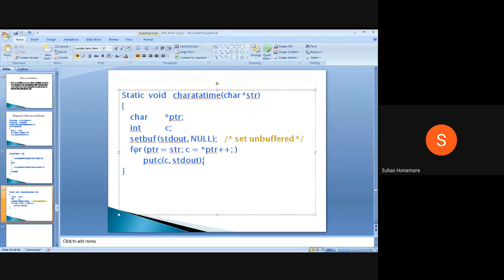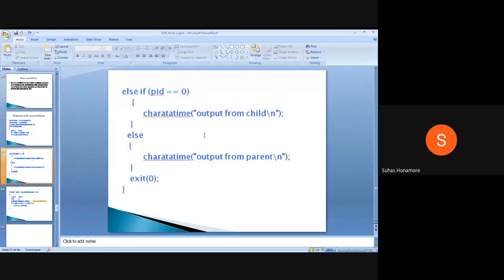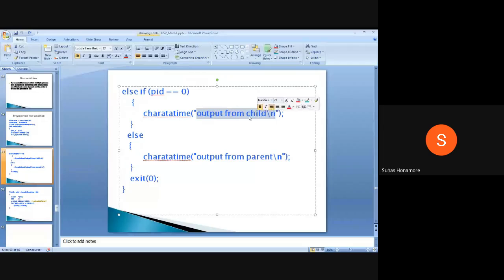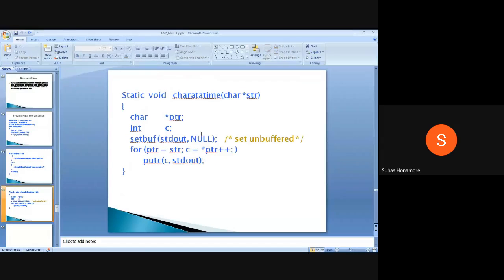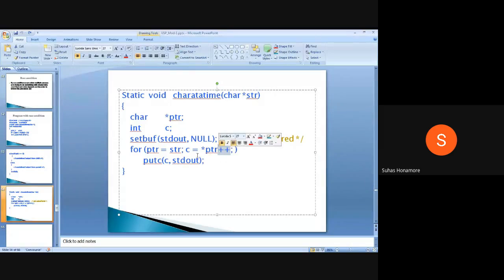So here what we did is we wrote a for loop. What the for loop is doing is, whatever we are sending here, we print it one by one. Whatever str we received, we are writing into ptr, so that address will keep on increasing, and whatever single byte is there, we try to print it by using the putc function.